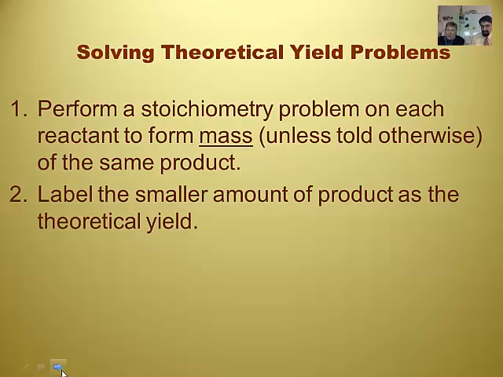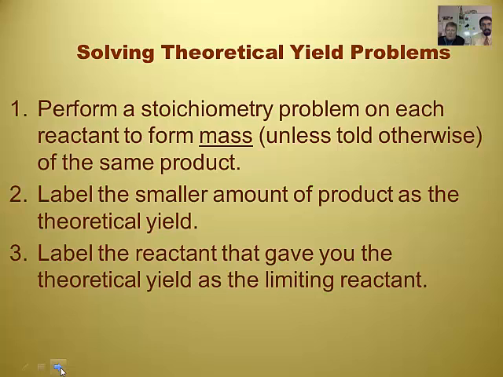So when you get to the end, the least amount is our theoretical yield, kind of like with the cheese sandwiches. Label the reactant that gave you the theoretical yield as the limiting reactant. That's what you don't have enough of. So number 2, when you compare your 2 answers of the amount of product, you pick the smaller one, and that's your theoretical yield. Then you follow that back and circle your reactant that gave you that small amount. Is that what you're saying? Correct. Label that circle as the limiting reactant.